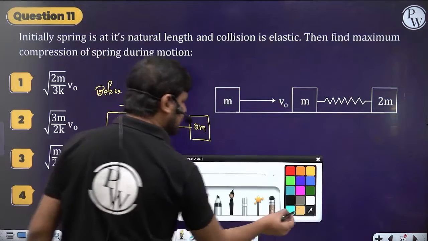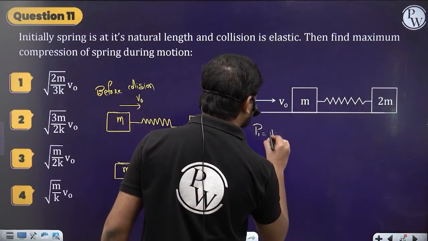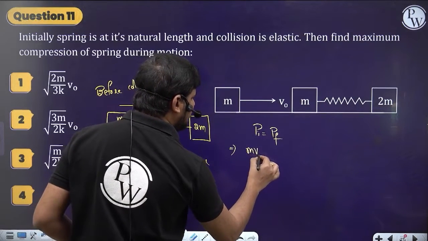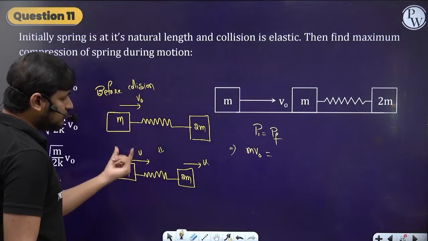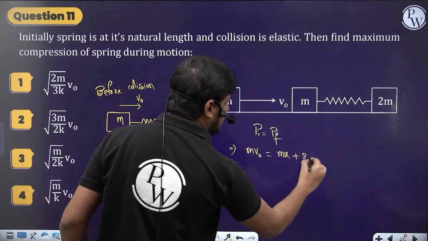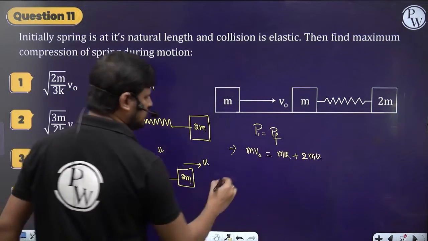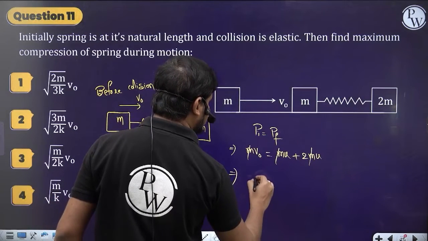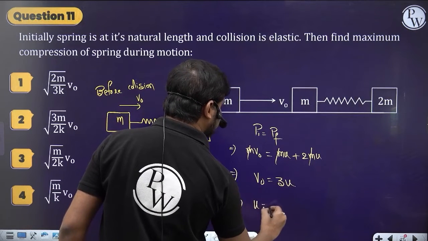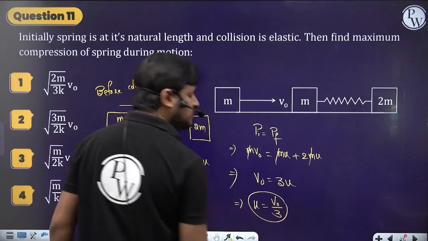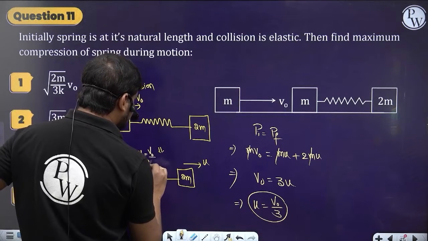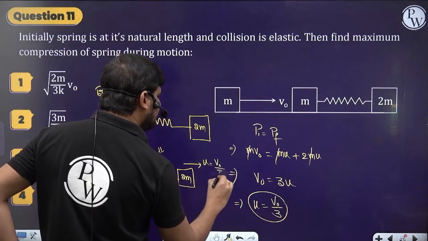Now let's write the conservation of linear momentum: p initial is equal to p final. The initial momentum before collision is m into v naught, equal to the final momentum. For the mass m the velocity is u, and for the mass 2m the velocity is u, so 2m into u. From here m cancels, so v naught is equal to u plus 2u, which is 3u. That means u is equal to v naught by 3. So this moves with a velocity v naught by 3 after collision, and this also moves with v naught by 3 after collision.